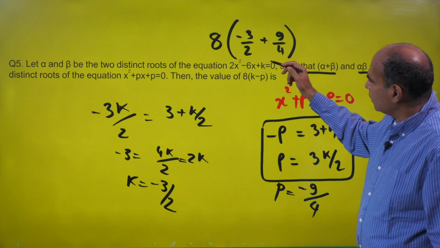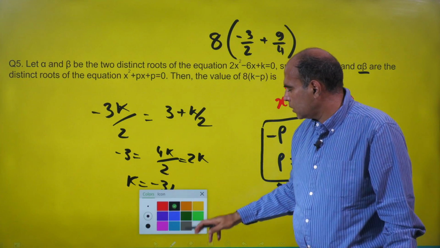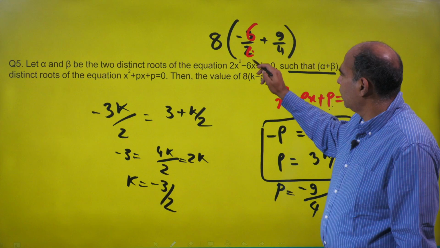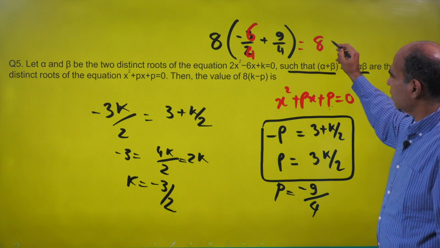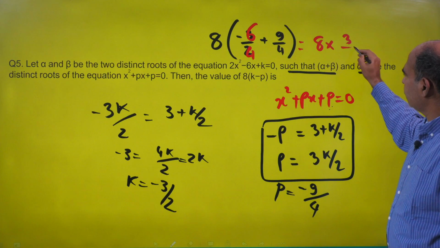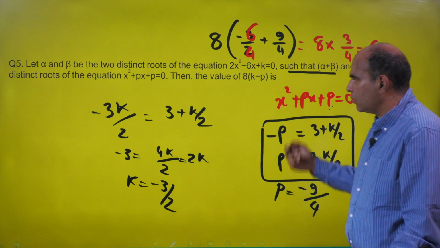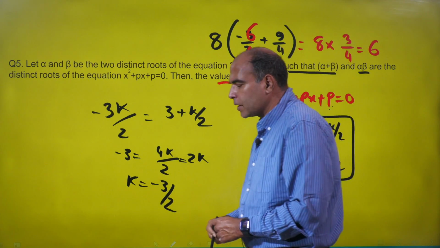So if I resolve this, if I double this, this part is going to become minus 6 by 4 plus 9 by 4. So basically I'm ending up with 8 times 3 by 4. And the correct answer to this is of course 6, and that's the answer to this question. The value of 8 times k minus p is 6.